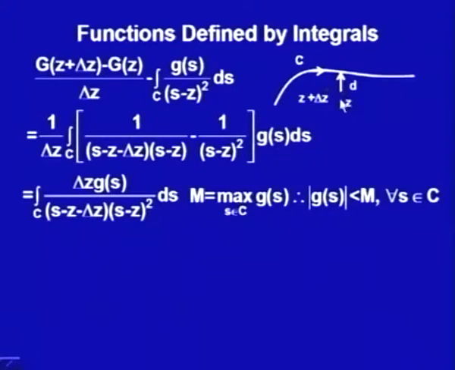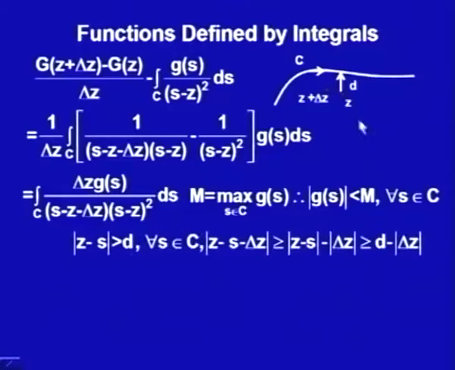What it says is that for every s on this C, the distance from s to z should be greater than d, since I have taken the shortest distance from z to this path C. So, the absolute value |z minus s| must be greater than d for all s in C.